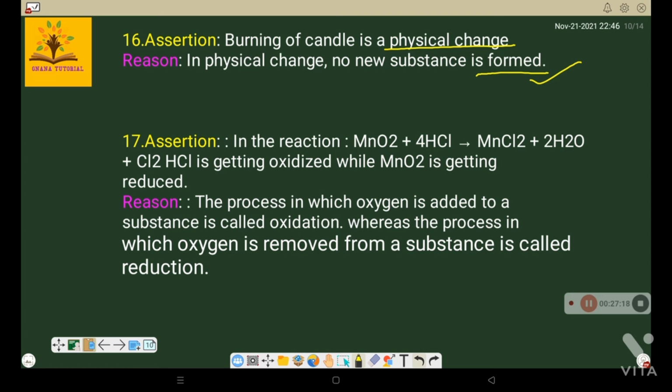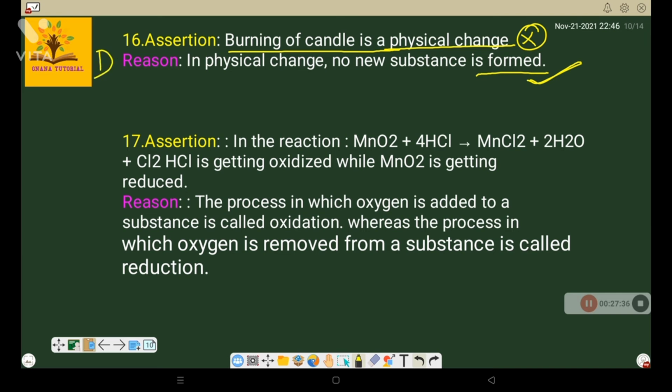But here, in case of burning of candle, the wick is undergoing burning. Okay, burning of candle is both a physical and chemical change. So assertion is wrong, reason is true. So option is D. Clear?